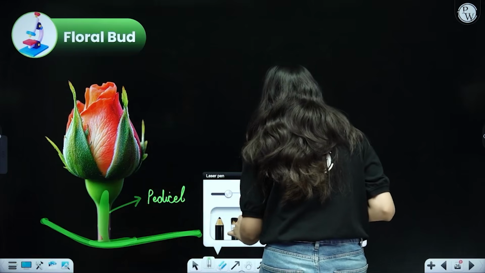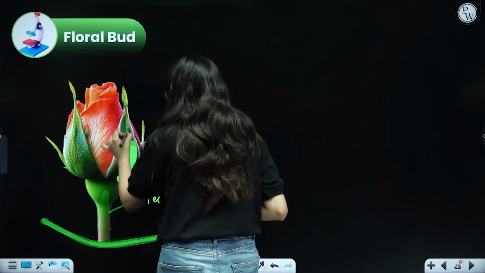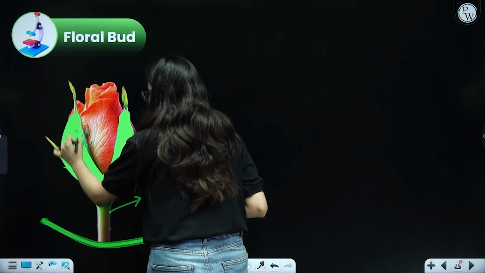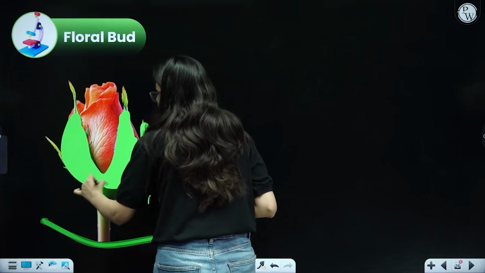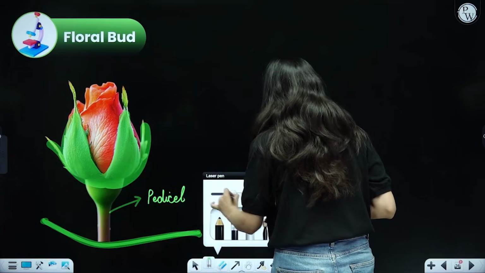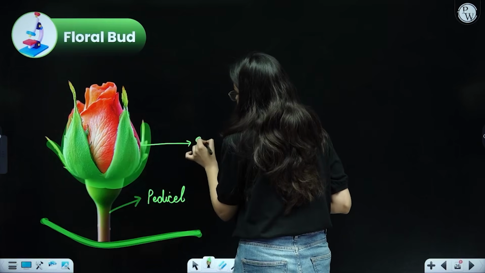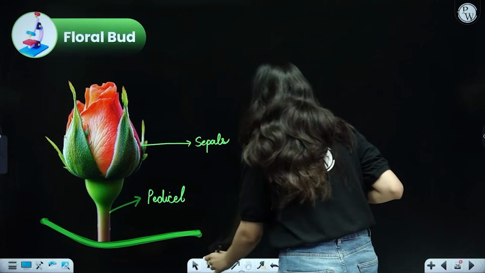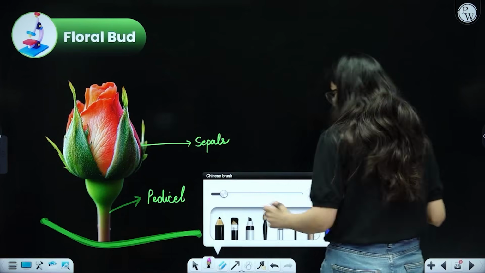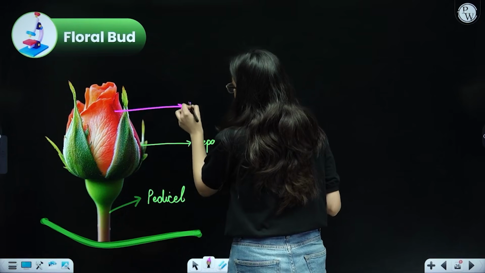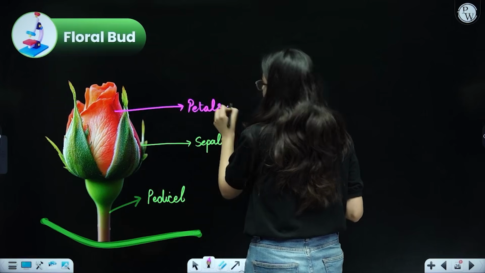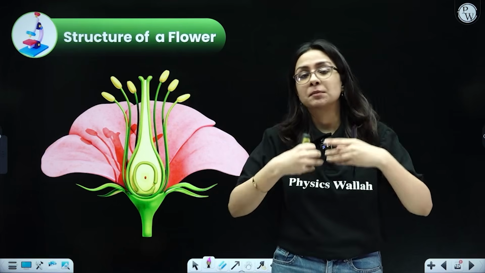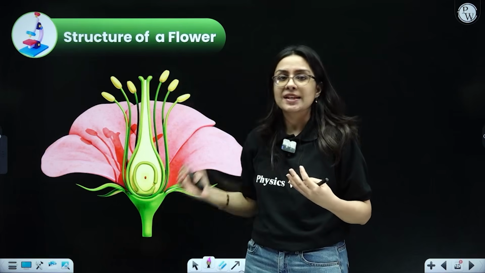Okay, over here you also see some green colored structures that are enclosing the beautifully colored structures inside. These green structures present outside are your sepals. So I can say they are the protective covering enclosing the entire colored structure inside. Now if the sepals open up, what you see is a brightly colored structure. These are called petals, and they are responsible for attracting insects for pollination. When this flower opens up and blooms, it looks somewhat like this. This is a sideways section of the flower.